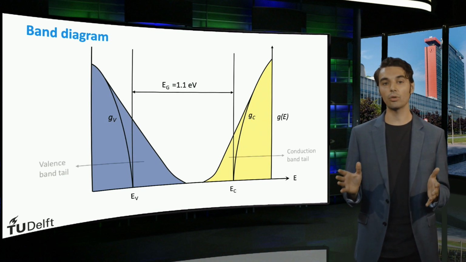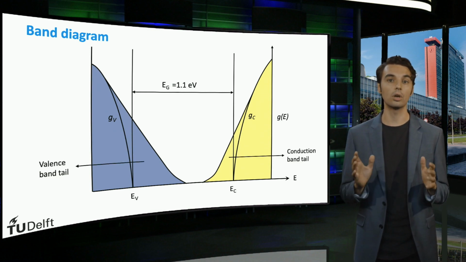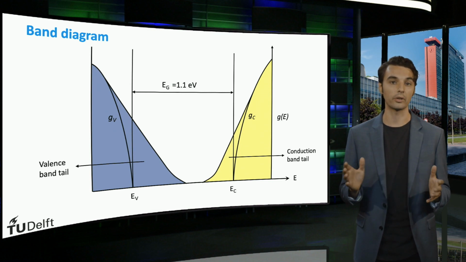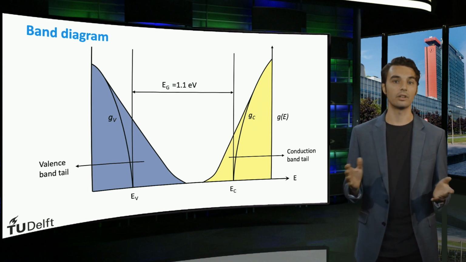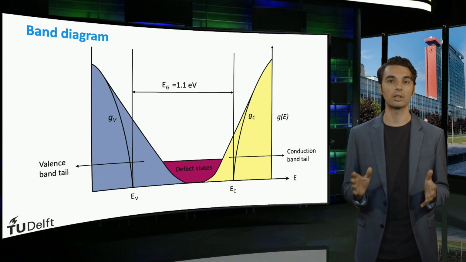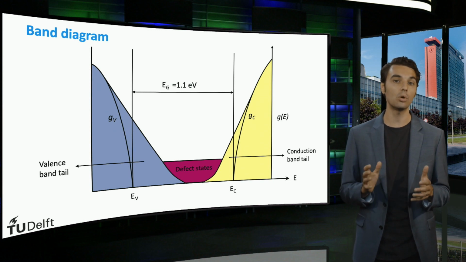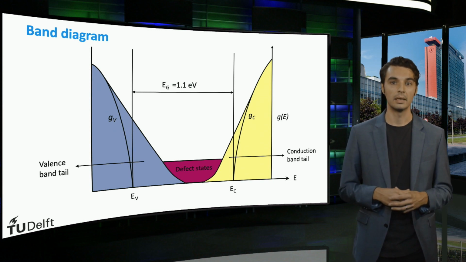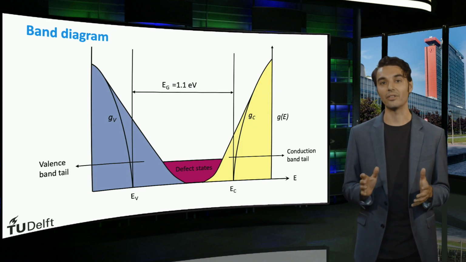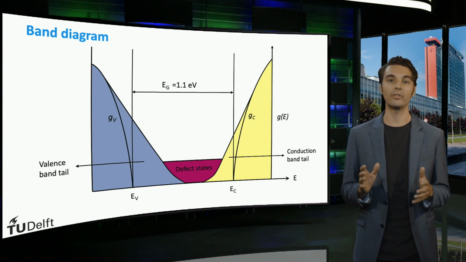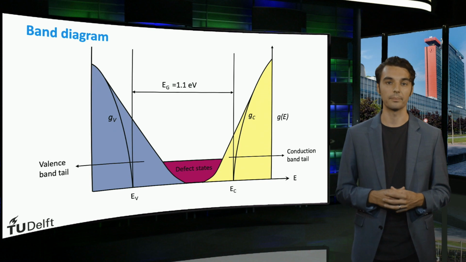These extensions of the conduction and valence band edge are known as the band tails or Urbach tails. In addition, the defect states in amorphous silicon create allowed energy states in the middle of the forbidden gap. The absence of well-defined band edges makes it difficult to define a band gap energy for amorphous silicon.